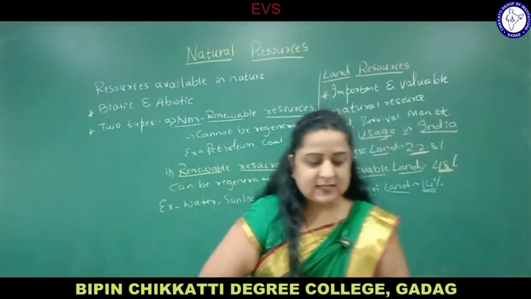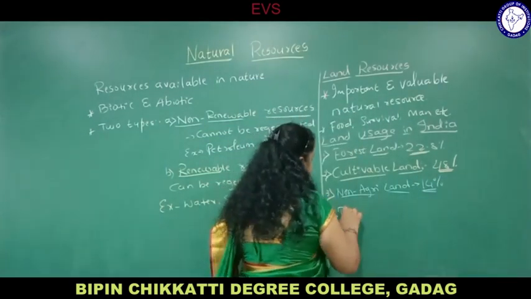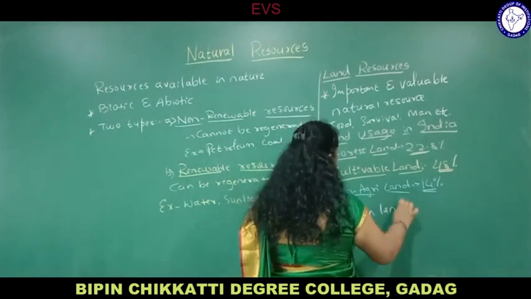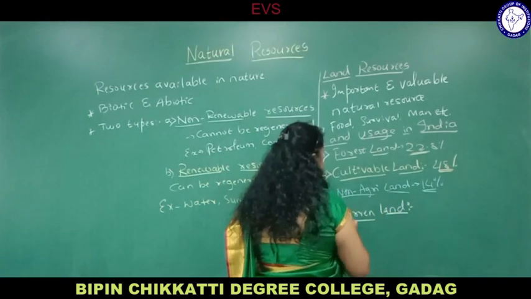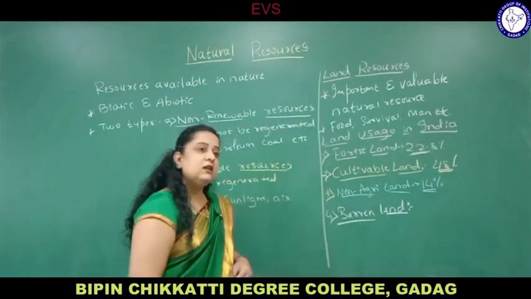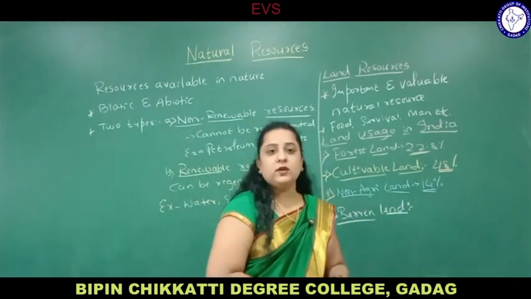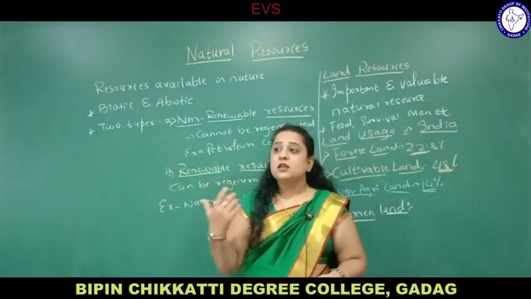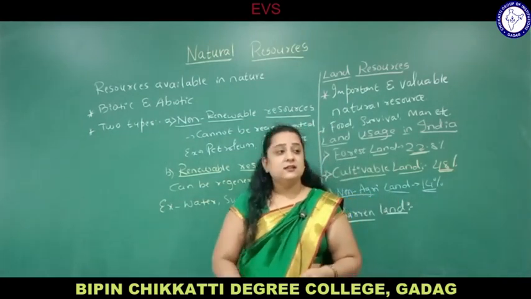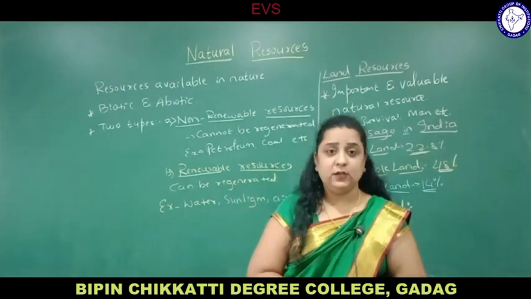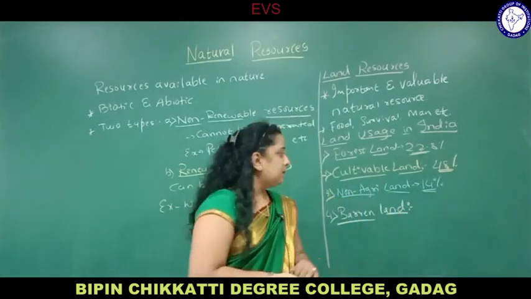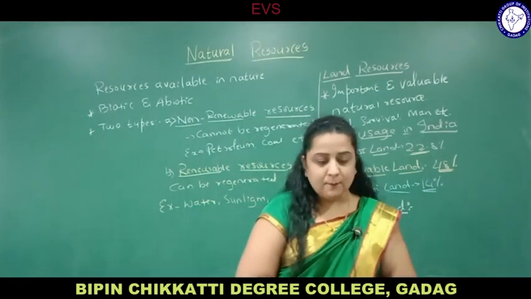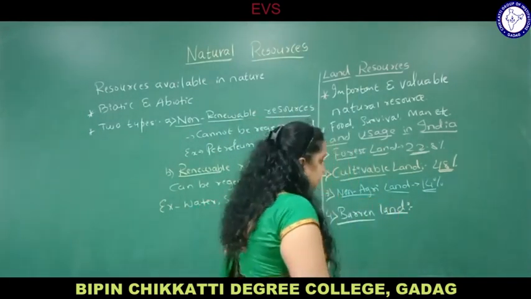The next one is called barren land. Barren land is land that earlier was very useful for growing agricultural crops. But for some reasons there is a loss in the fertility of the soil, so that land has completely become barren. Nothing can grow there now. That is called barren land. About 6.5%.